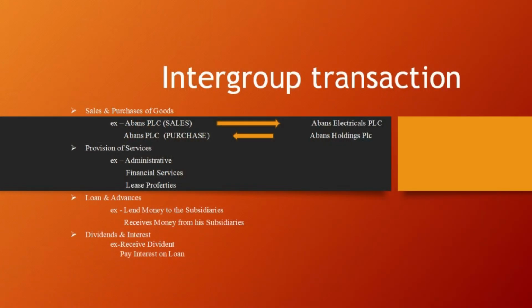Yes, Mr. Malhotra. Our Abans PLC is a well-known company in Sri Lanka and also operates through subsidiaries. Intergroup transactions are common in such a structure. Accordingly, there are many examples of intergroup transactions, such as selling and buying goods, providing services, loans and advances, dividends and interest, etc. Our Abans PLC sells products to its subsidiary Abans Electric PLC for resale to the consumer.